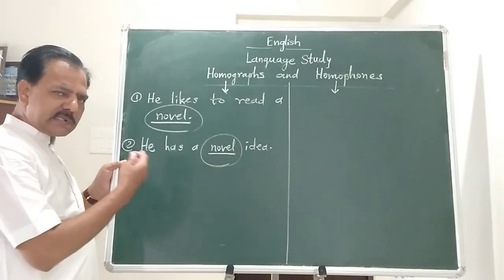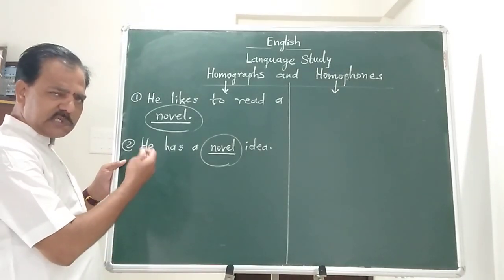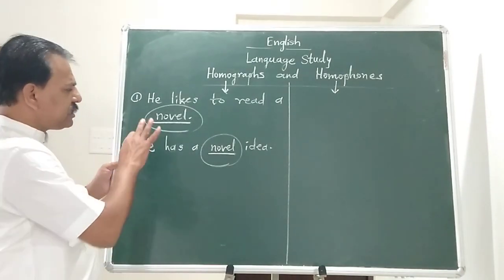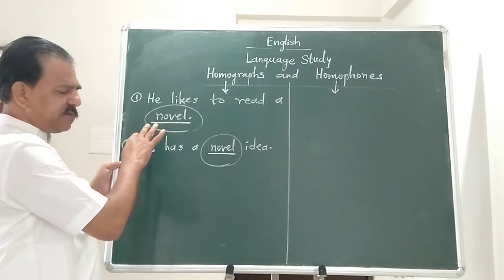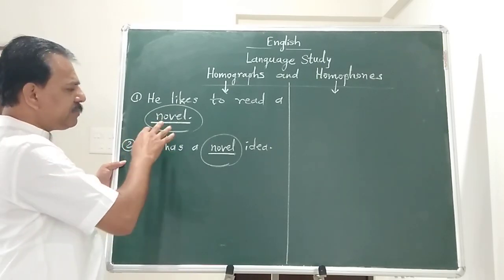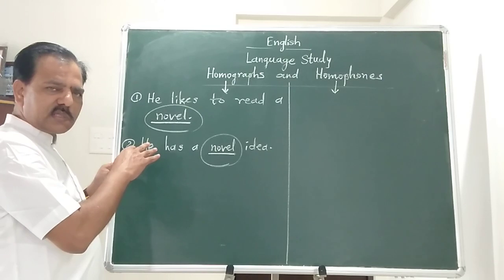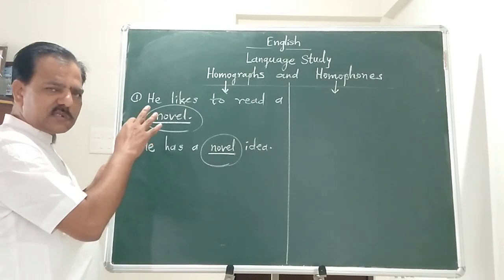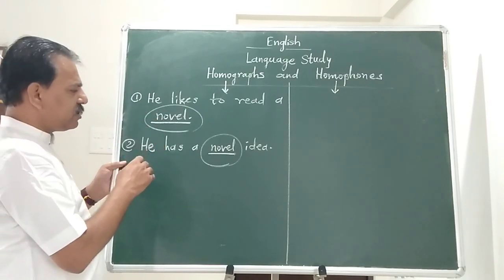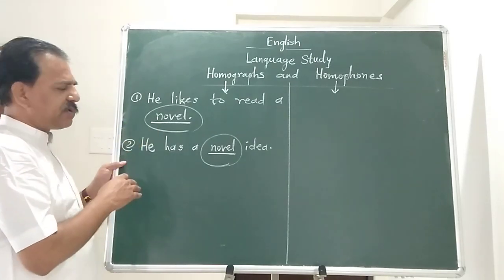It is spelled alike, pronunciation same, but its context is different and the meaning is completely changed. The meaning in its origin is different, so its part of speech is also different.